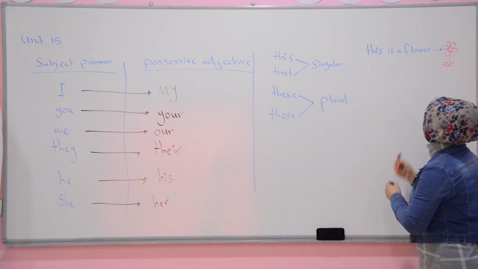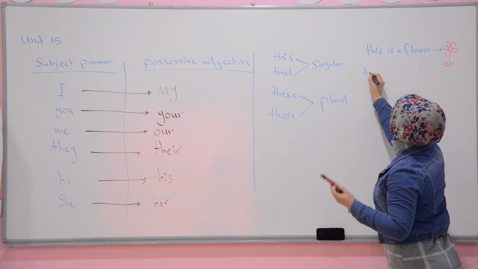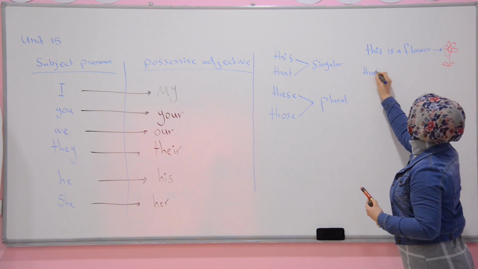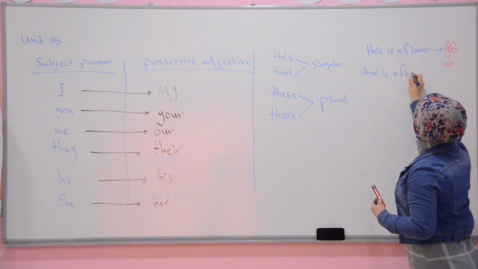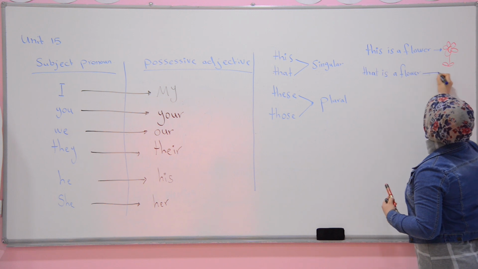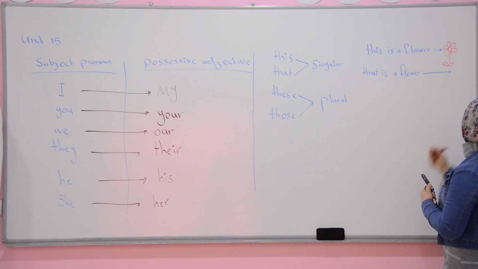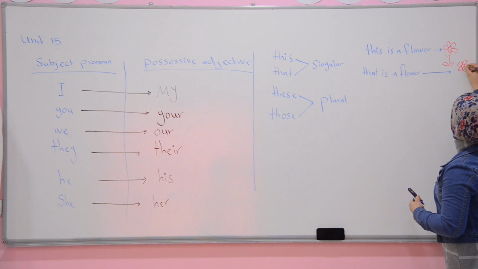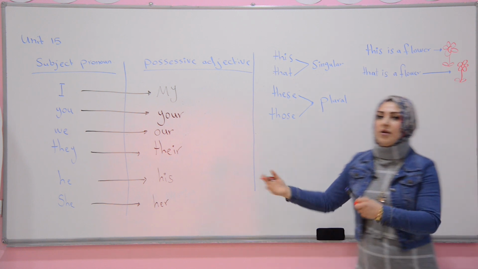But that, what does it mean? It means that something is far away from us. That is a flower. That means something is far away from us.